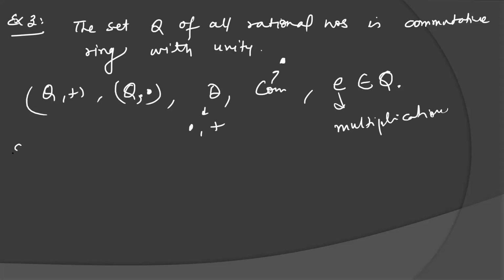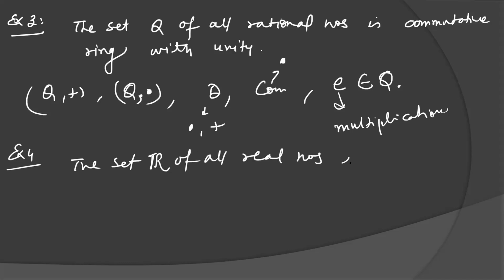Example 4, the set R of all real numbers is a commutative ring with unity. Similar problem as we have given in rational numbers.